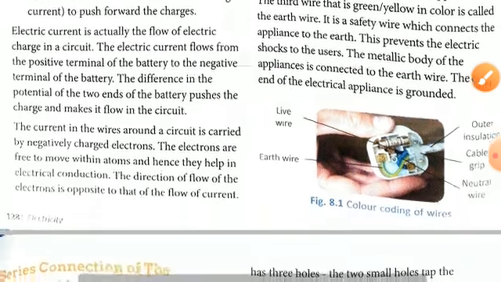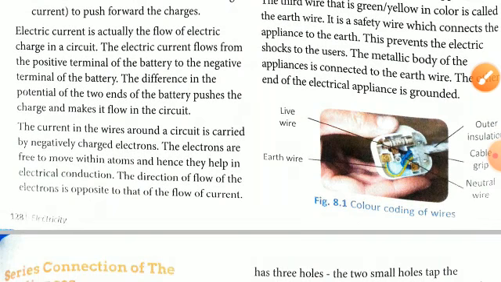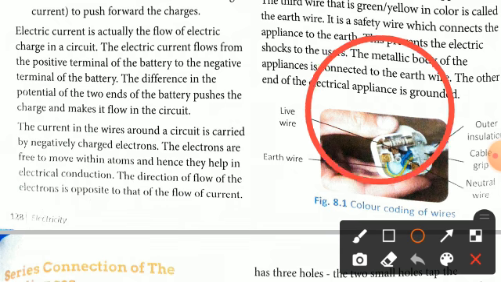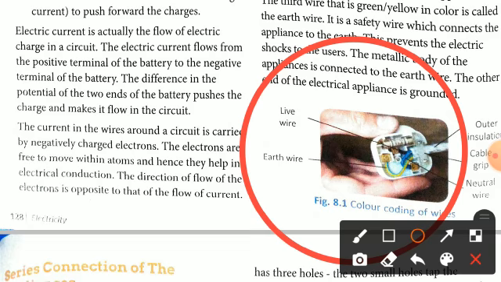You can see here the figure given, the color coding of wire. In this figure you can see there is a live wire, earth wire, outer insulation, grip, and neutral wire given here. Clear? Figure number 8.1.